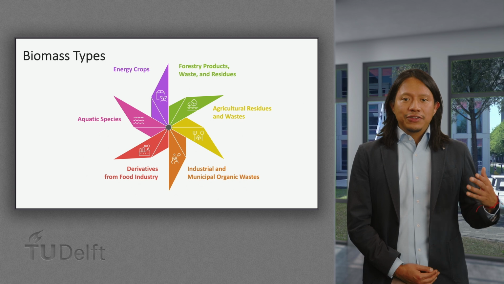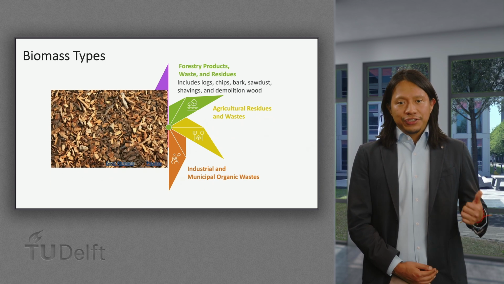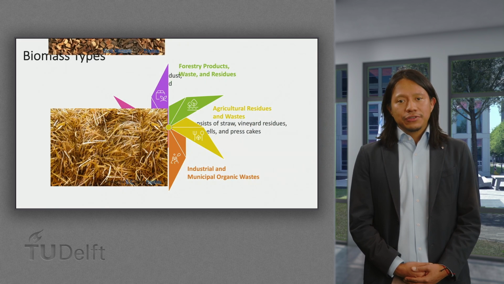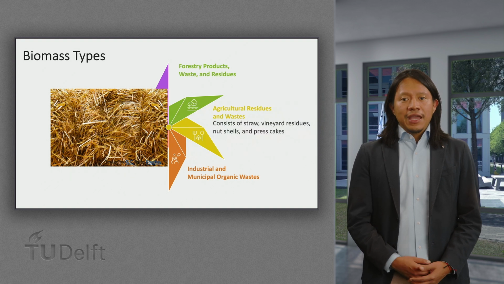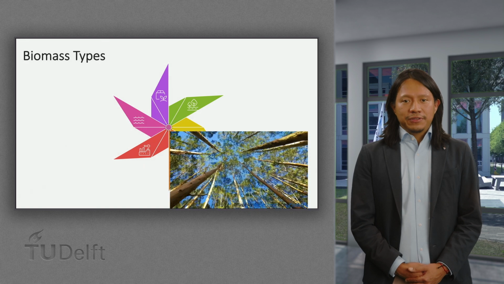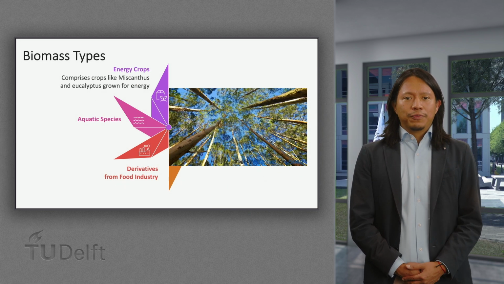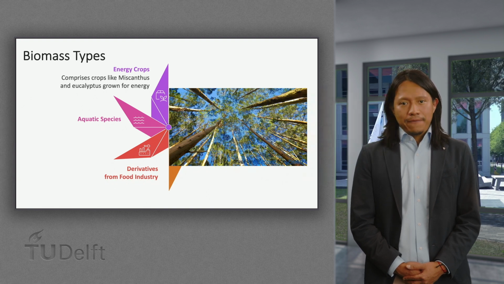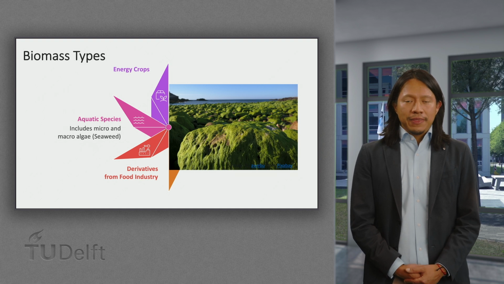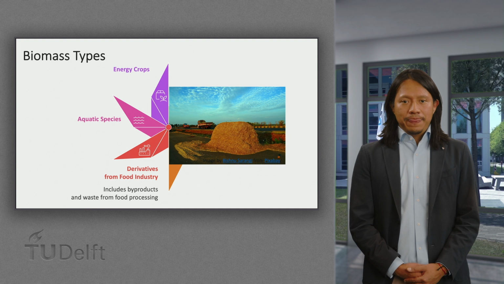Generally, biomass is divided into 6 major types. First, forestry biomass such as chips, logs, and demolition wood. Second, agricultural residues such as straw and press cakes. Third, industrial and municipal organic waste. Fourth, energy crops, such as miscanthus or eucalyptus, which are specifically grown to produce energy or bio-based products. Fifth, aquatic biomass, such as microalgae and seaweeds. And finally, biomass derivatives from the food and bio-based industry.